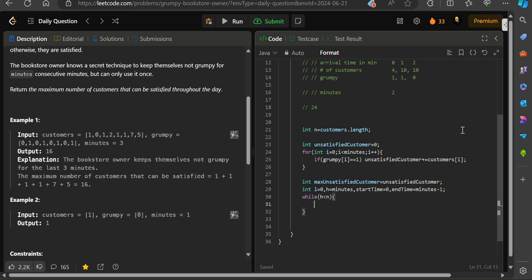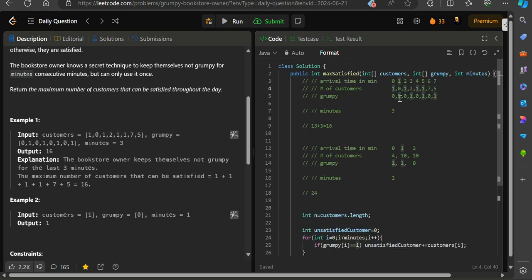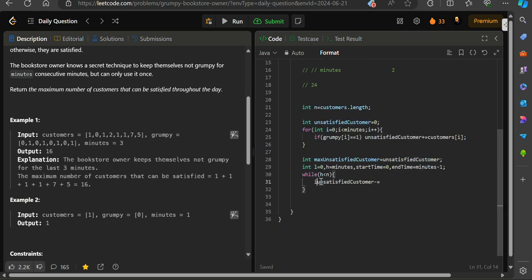Let's slide the window, that is while H is less than n. Now for this it is just like another sliding window. If for this the first sliding window was like this, now the sliding window will be like this, so I will leave out the first one. So if the owner was grumpy at L, I will deduct this. Those who have coded the earlier sliding window will know what I am doing.